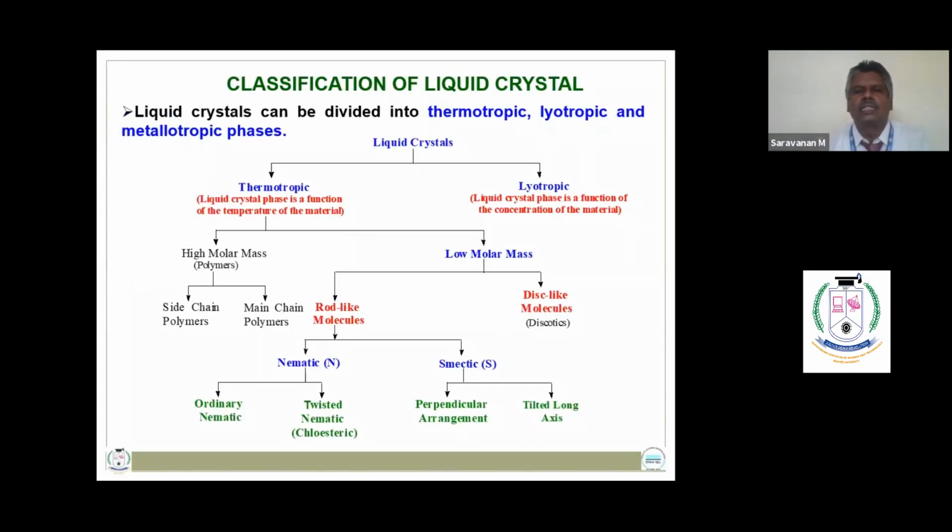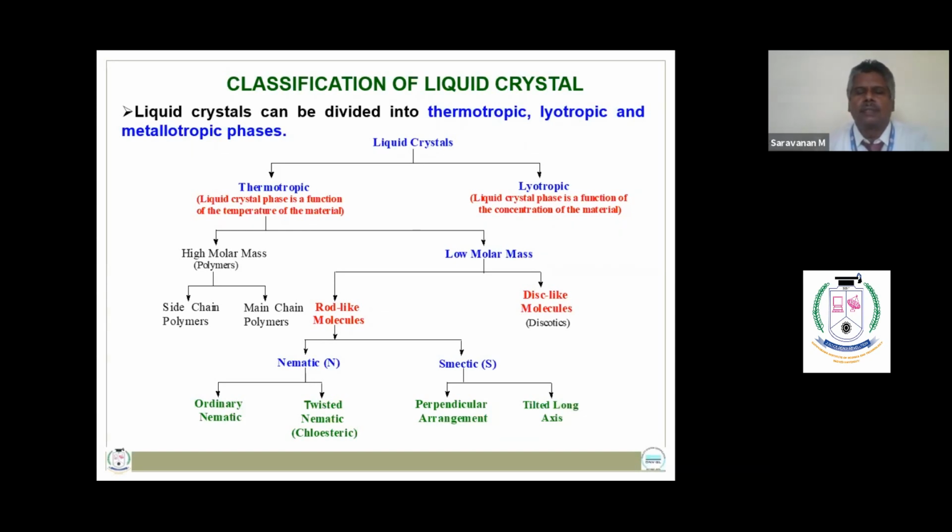So liquid crystals can be broadly classified into two groups: thermotropic liquid crystals and lyotropic liquid crystals. Thermotropic liquid crystals are functions of temperature, whereas lyotropic liquid crystals are functions of concentration of the materials.